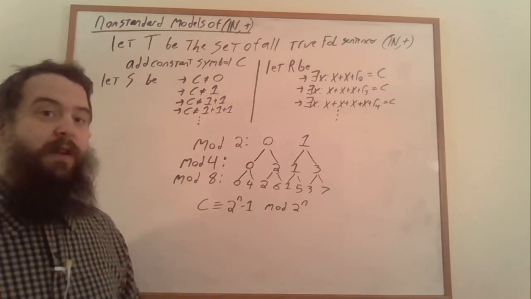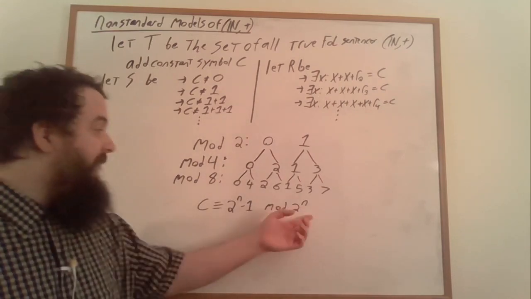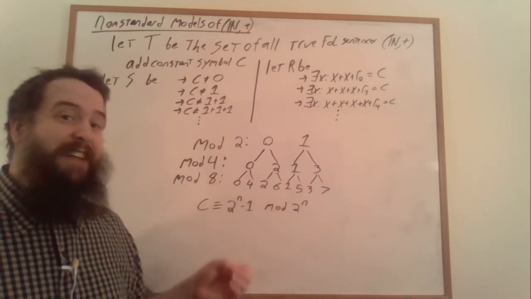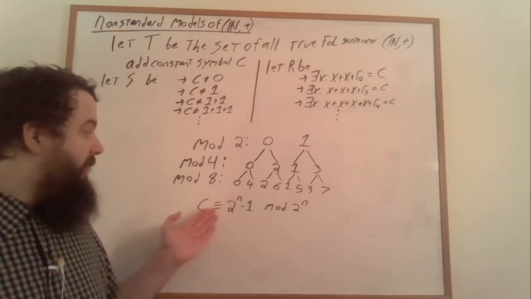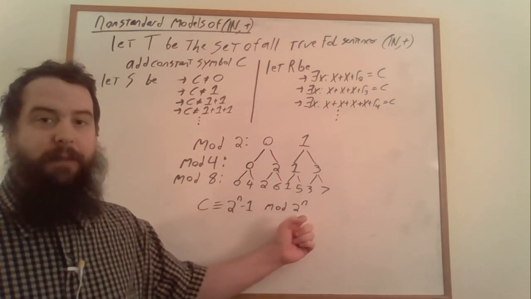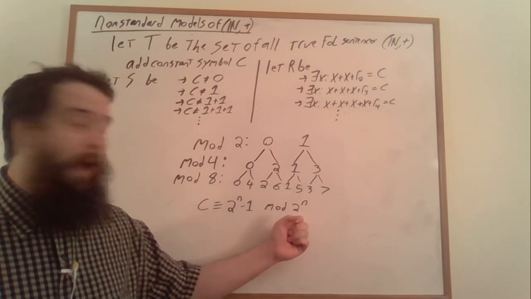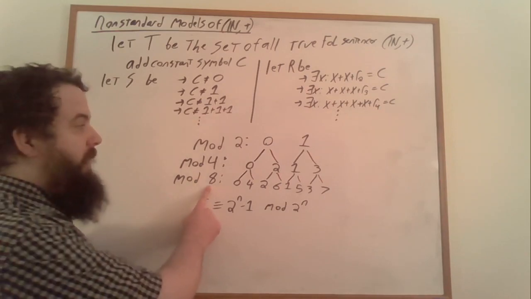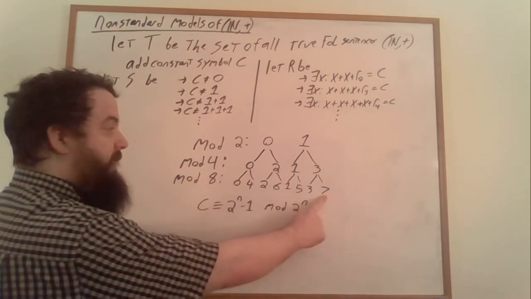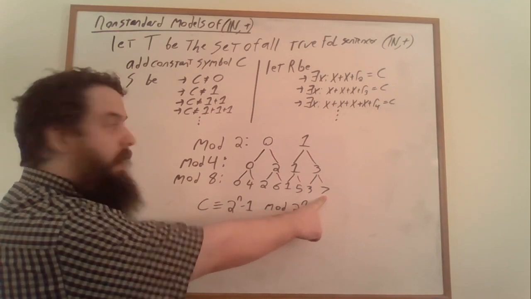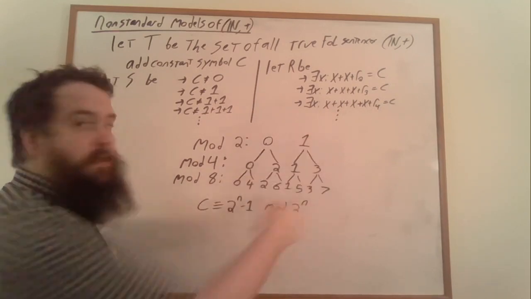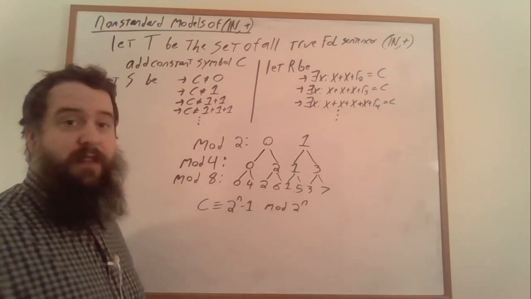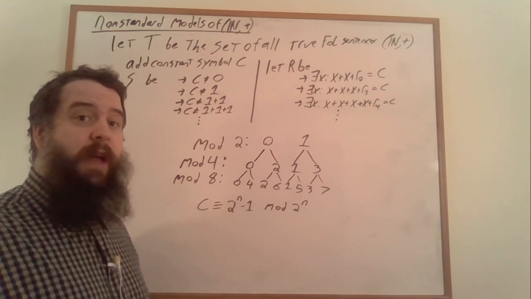But that doesn't matter. What matters is that if we have a finite subset of this infinite set of constraints, that is satisfiable. A finite subset of this is only going to mention so many powers of 2, so just pick the largest power of 2. Let's say that the largest power of 2 that shows up is 8, and then we can pick C to be assigned to 7, and then it's going to have all of the congruences that we require it to have. So again, any finite subset of this infinite set of constraints is going to be satisfiable, and therefore we can use a compactness argument.